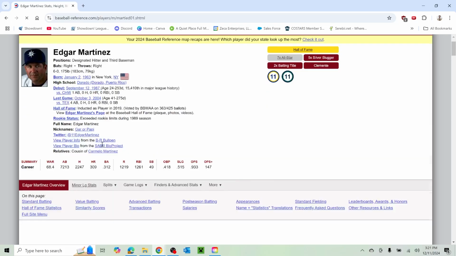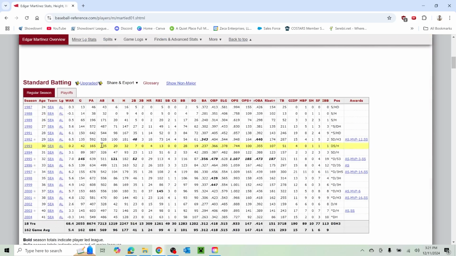And now we have a Hall of Famer, Edgar Martinez, known more as a DH through the end of his career. This was actually towards the beginning of his career, because we've got 27 games combined in the previous 2 years, and he didn't really have a full season this year either. Was playing more third base at this point, and then, as you can see here, he started to shift towards first base, and then eventually he was just a primary DH towards the end of his career.